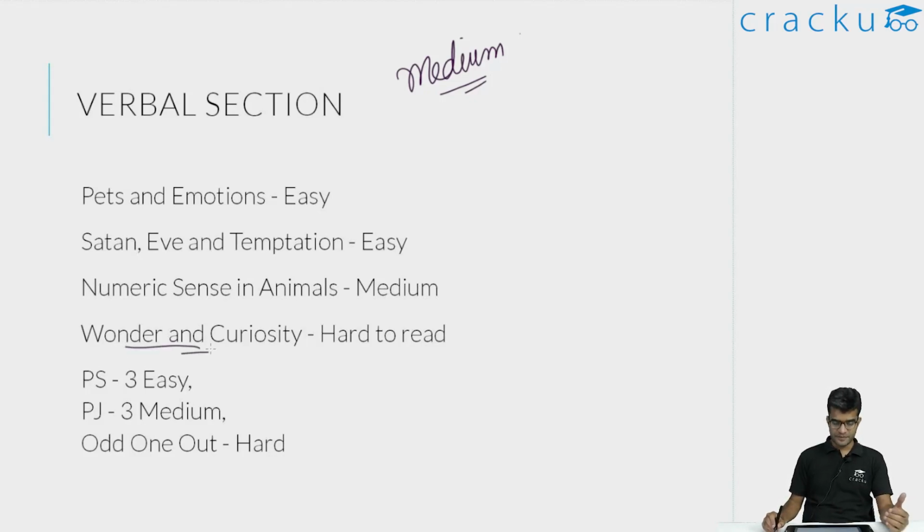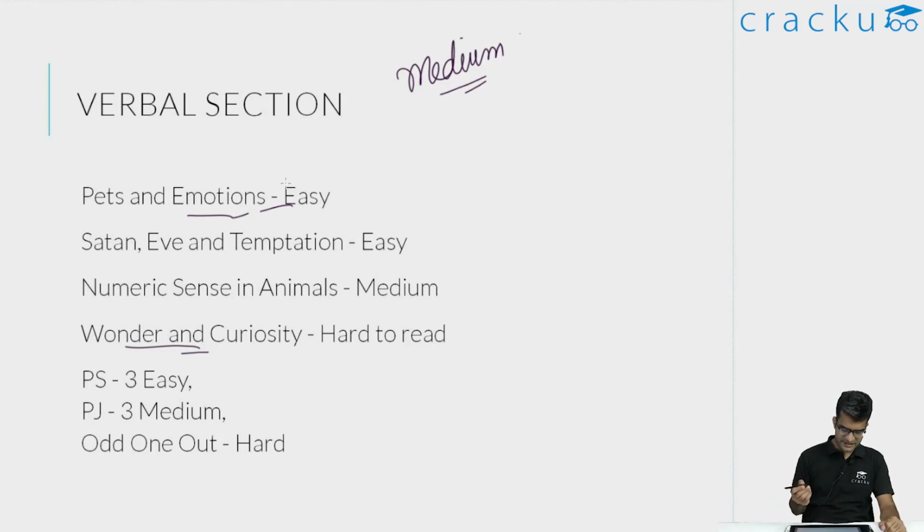If you're looking at the topics, the first RC was on emotions. It was about pets and whether they can feel emotions or not. I am a pet lover, so I found it to be a fairly easy, breezy read. And even with the questions, when I attempted them, I thought I'd get all of them correct, but I didn't get one of them correct. Still, I felt this was an easy RC to read. It would not take you more than say 7-8 minutes to read and complete the questions.